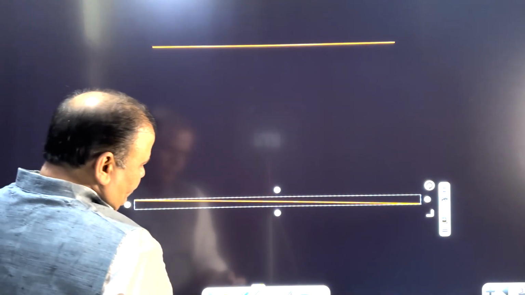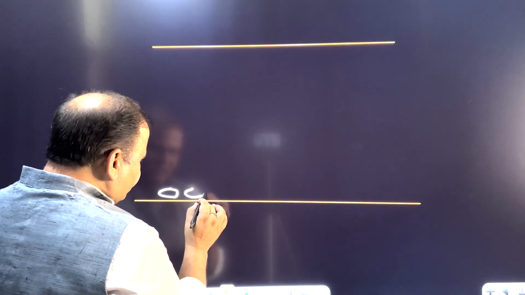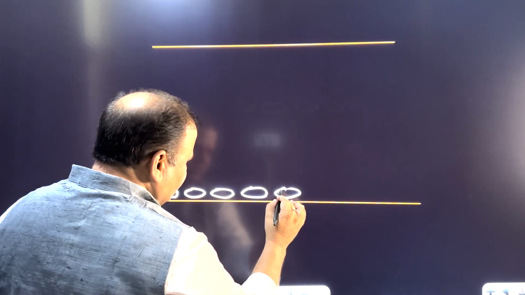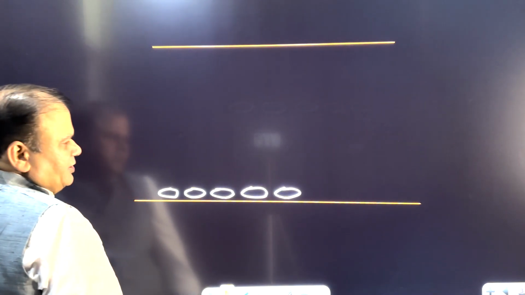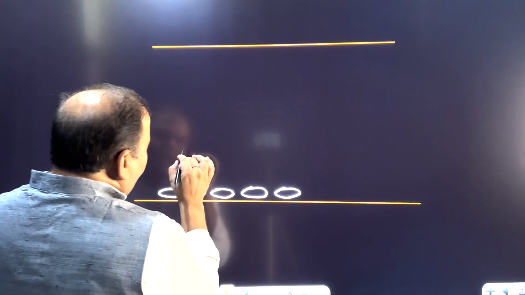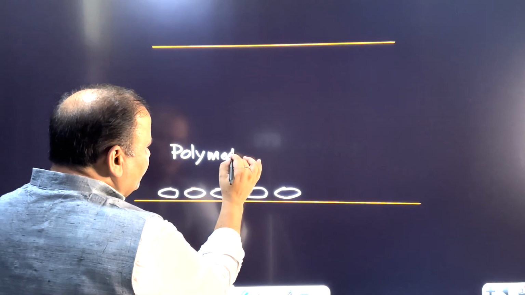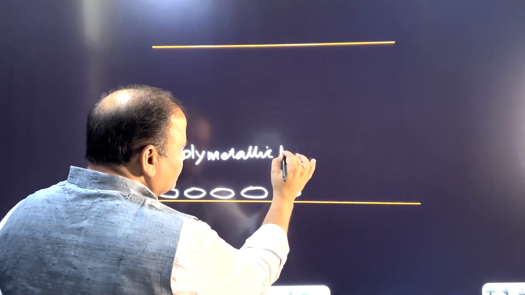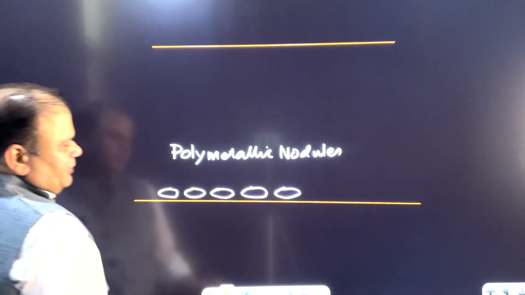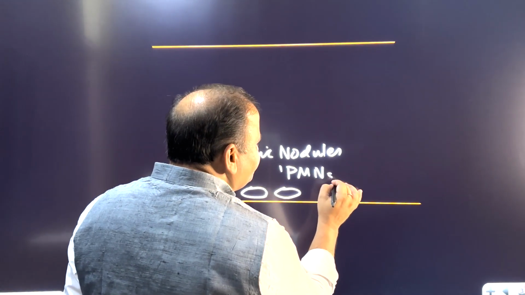When we look at the oceanic floor, there are small rock-like structures present, just like the size of a potato. These rock-like structures which are littered on the oceanic floor, what are they called? They are referred to as polymetallic nodules. They are littered on the oceanic floor and are referred to as polymetallic nodules. In short, you can say PMNs.